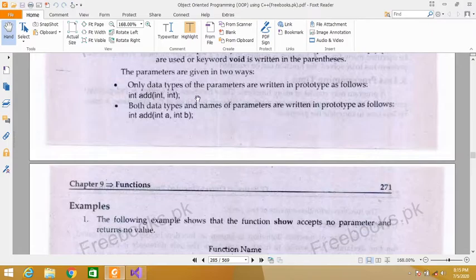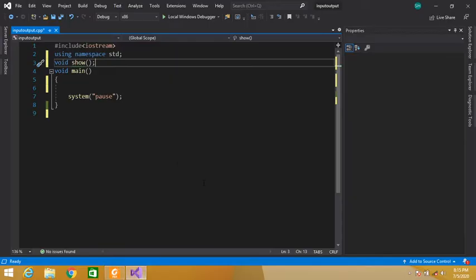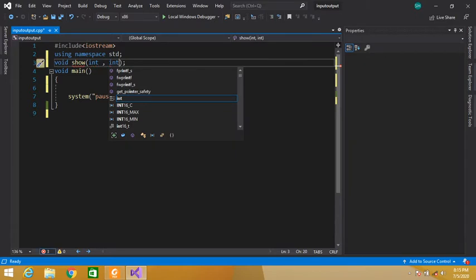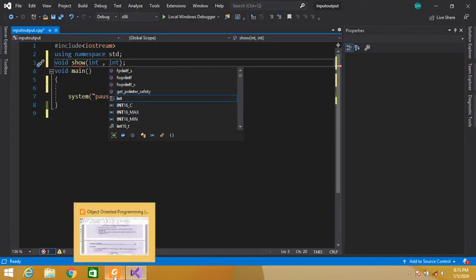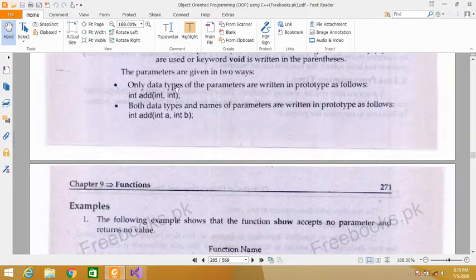So if I have to write a parameter, only the data type is written in the prototype. Only data types of a parameter are written in the prototype.